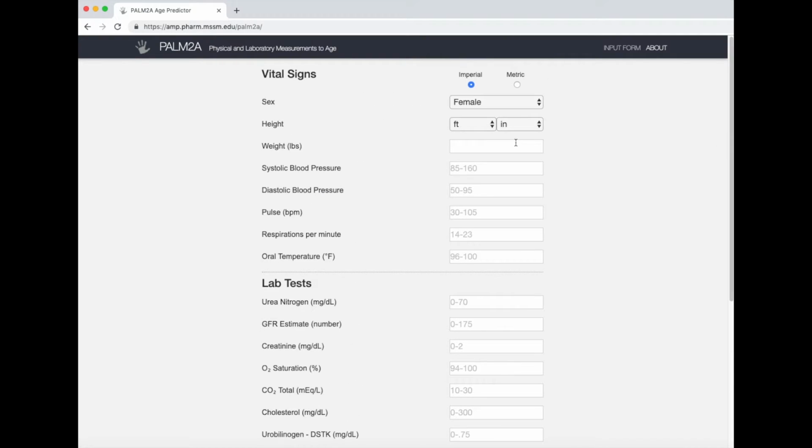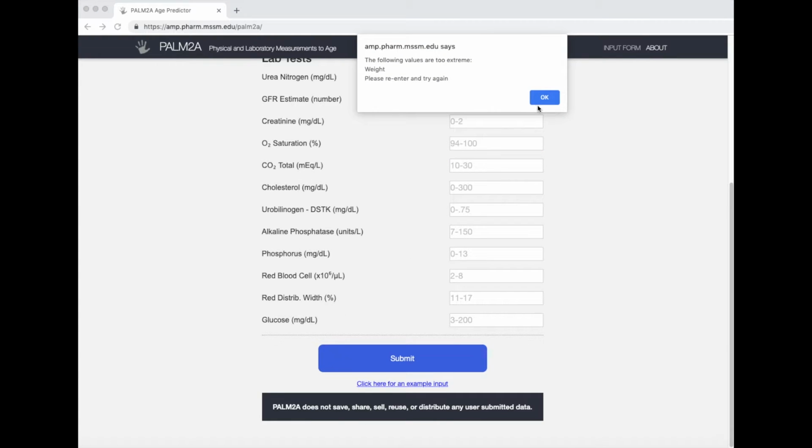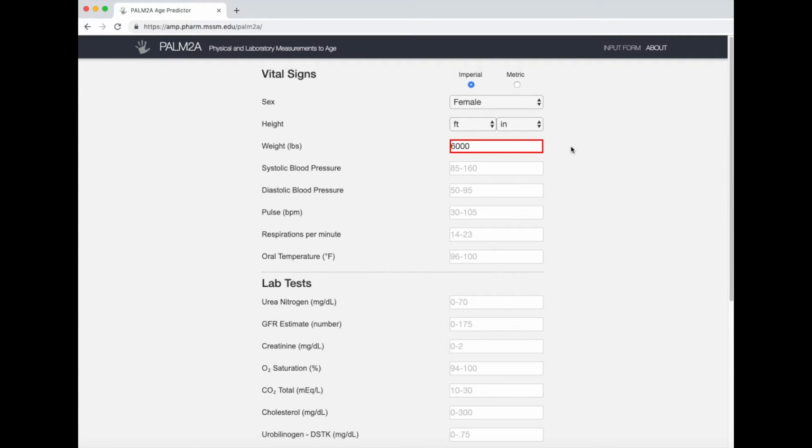For example, if I put that I have a weight of 6,000 pounds and try to submit it, it'll highlight the field and let me know that the value is too extreme. It can also switch to metric measurements upon clicking of the metric button for all of our friends outside America, and you may notice that the height switches to be in centimeters, weight becomes in kilograms, and temperature becomes in Celsius.